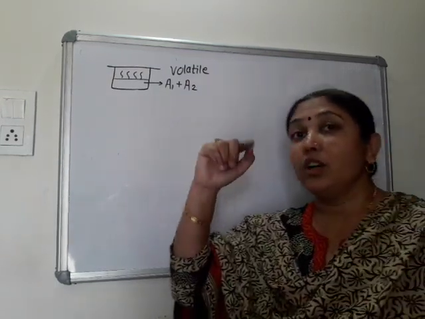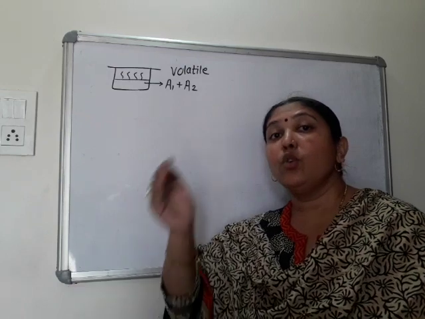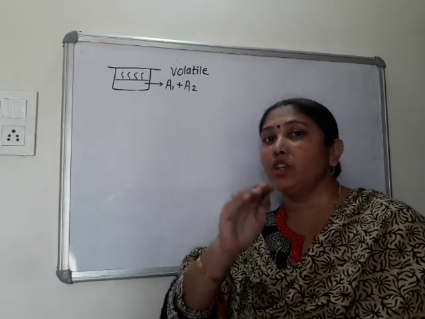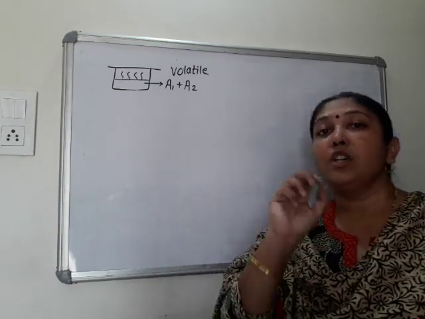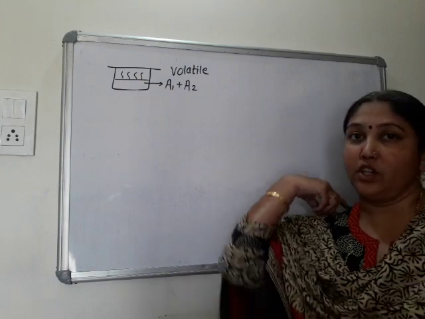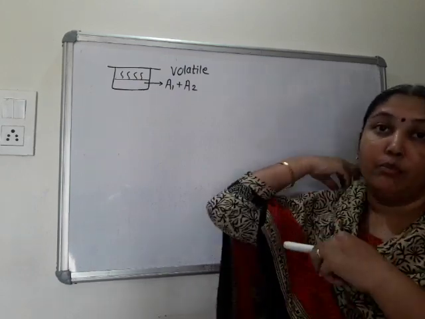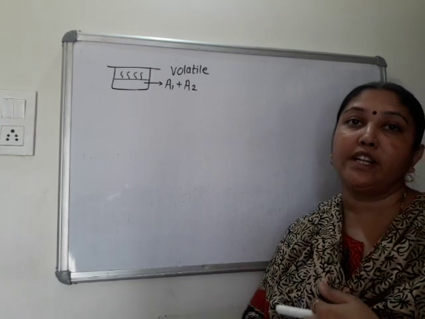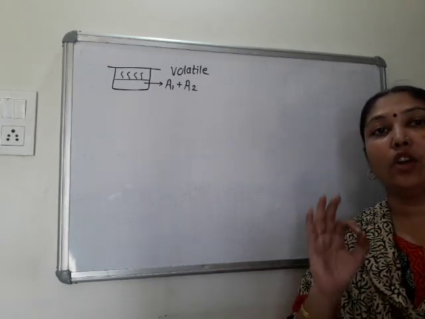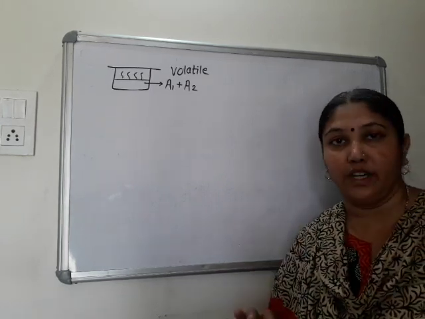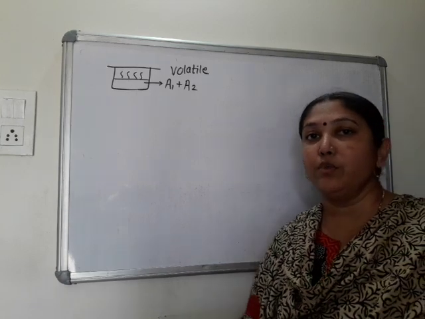So they are condensed. So condensation and evaporation take place. One stage comes when the rate of condensation and evaporation becomes equal. Both the rates become equal. That is called the equilibrium state.